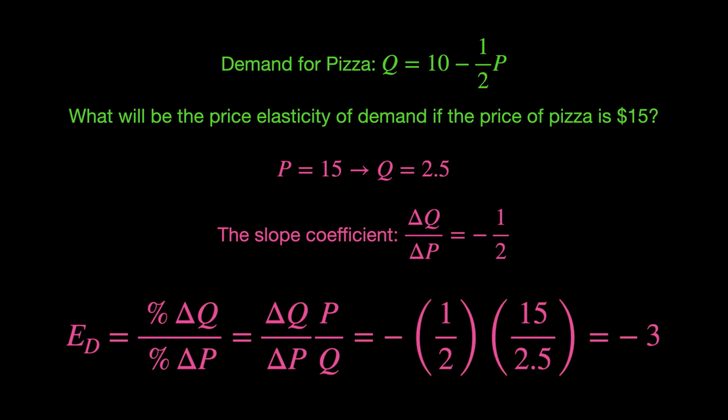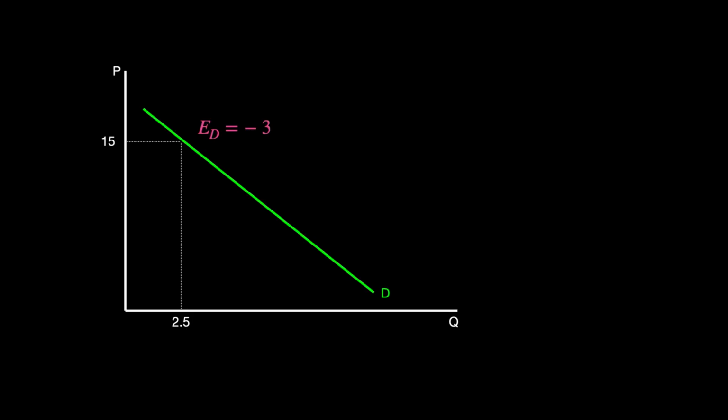Plugging in for the slope coefficient and price and quantity in the elasticity equation, we get that the price elasticity of demand is negative 3. So when the price of pizza is 15, the quantity will be 2.5 thousand, and the price elasticity of demand will be negative 3. What does an elasticity of demand of negative 3 mean? First off, we can see that the demand is elastic.